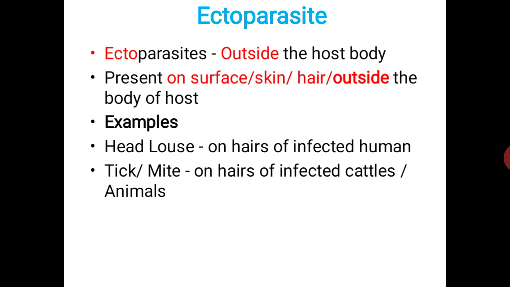The tick is present on the hairs of cattle or animals, while the mite is present on the skin of the cattle. The mite makes tunnels inside the epidermis of the skin and injures the skin, and completes its life cycle in that tunnel or wound. The injured part is infected with the mite, and the eggs are laid inside the tunnel.